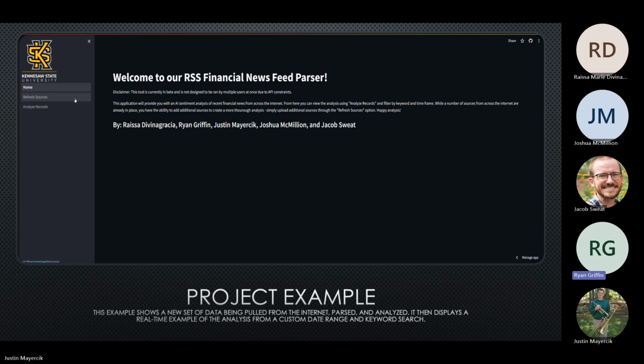For each source, it's pulling all of the news headlines from their RSS feed, in addition to sending it to Hugging Face in order to get the sentiment. This can be a timely process. We have a lot of sources, and it may be a busy news day, so it may take 2 or 3 minutes to run. For the sake of demonstration, Justin, please fast forward.